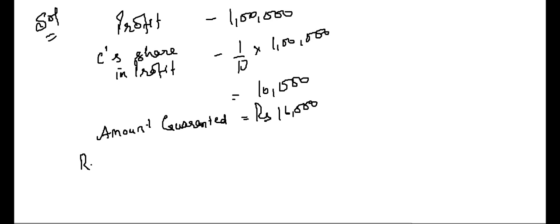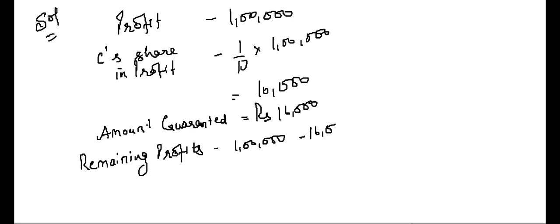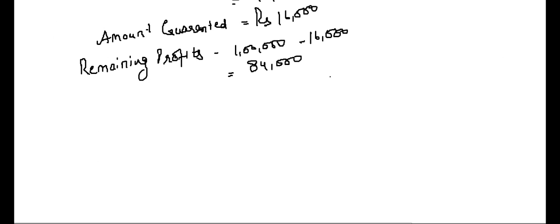Remaining profits is 1 lakh minus 16,000. That comes to 84,000. Now A and B will get the share out of 84,000, not 1 lakh. A's share is 2/3 of 84,000.